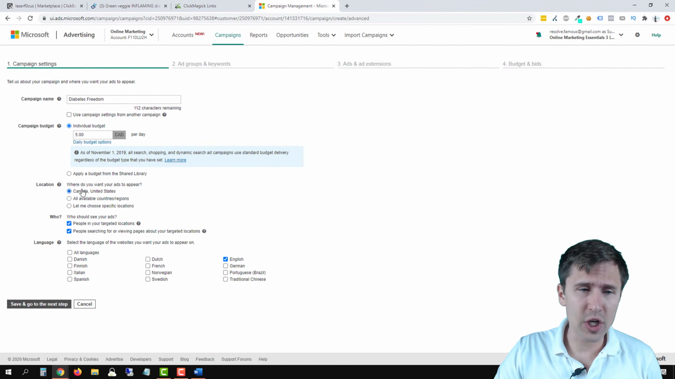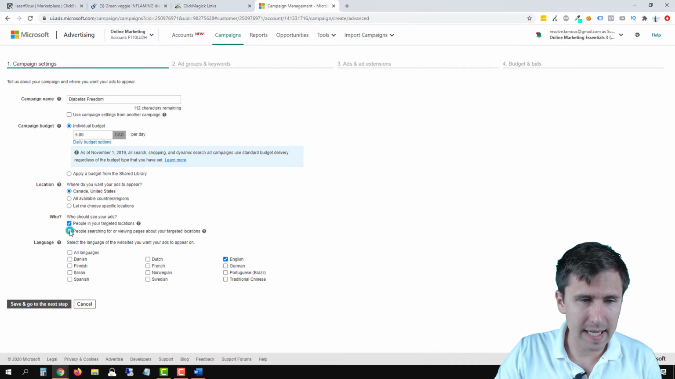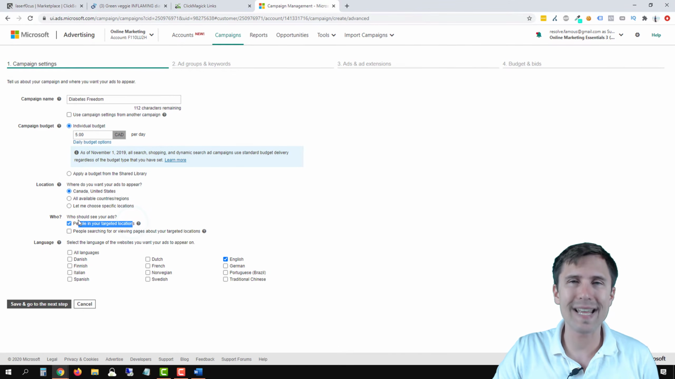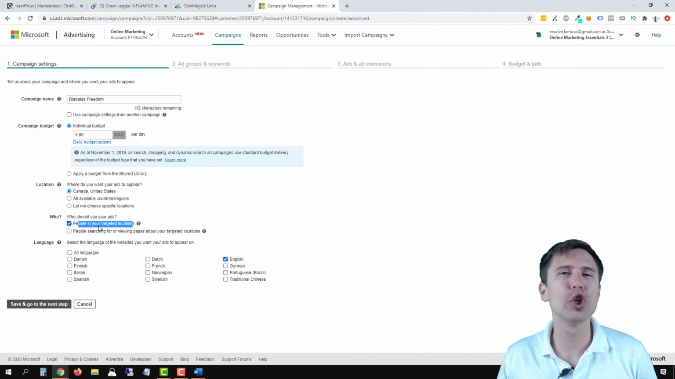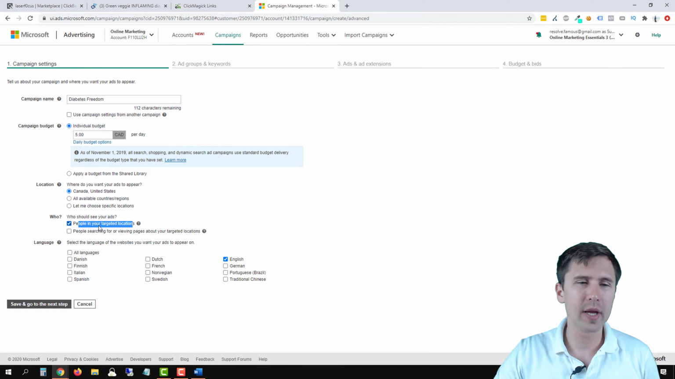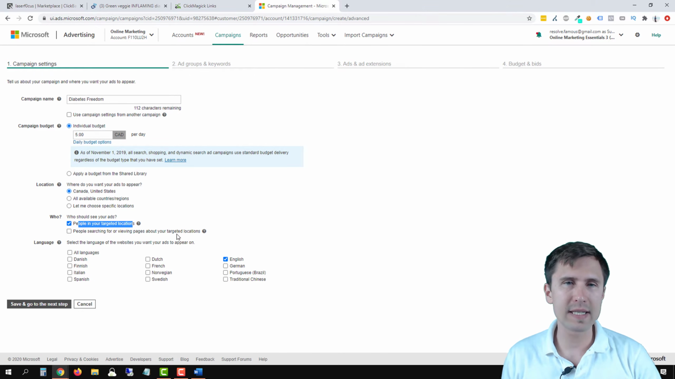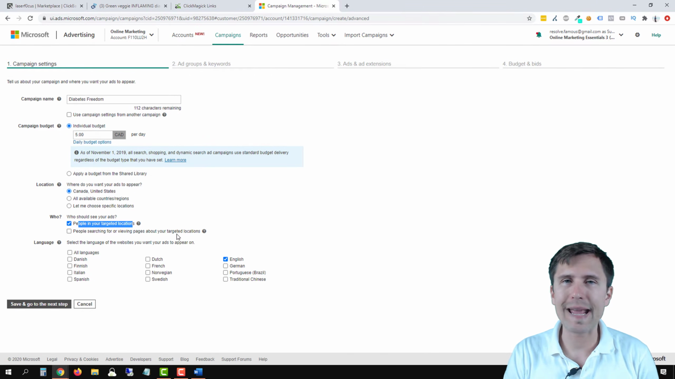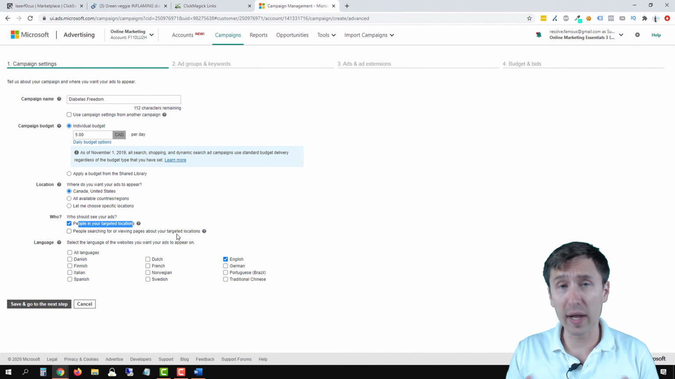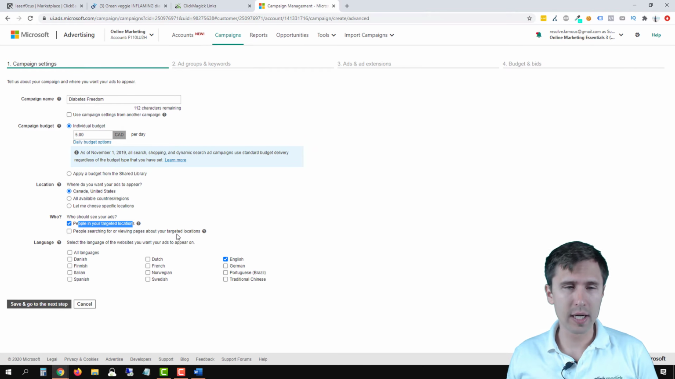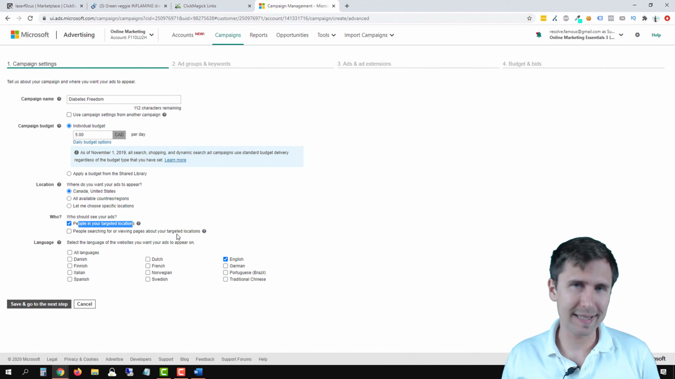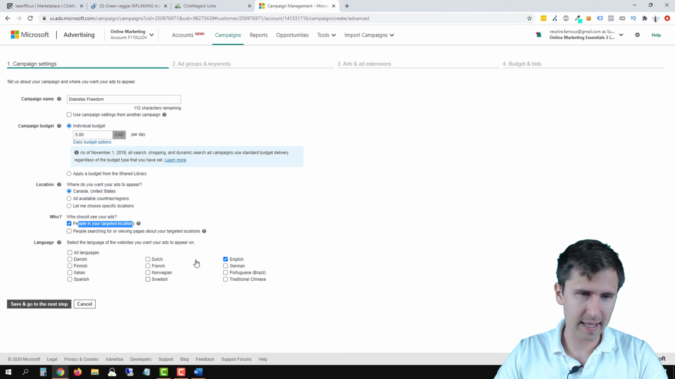You can select your location here and just make sure to deselect this option and to target people only in your locations. If you select this option, it can also target people that are searching for your location that aren't there. So if you select Canada, United States, and you said people searching for or viewing pages about your location, if someone types in the best attractions in Canada, your ad will show up. We don't want that, right? We only want to target people living in these countries that are interested in diabetes cures, right? So we're going to select this here.